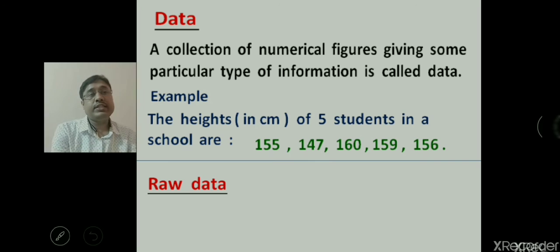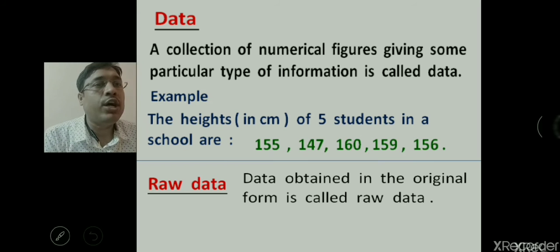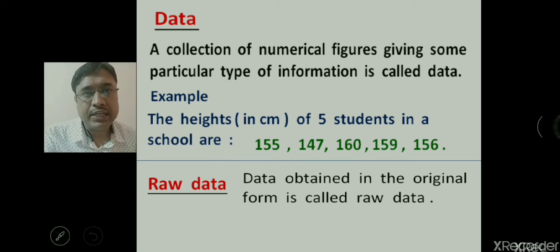Now the next is raw data. Data originally obtained in its original form, without doing any processing, calculations, or relating it to other data, is called raw data.